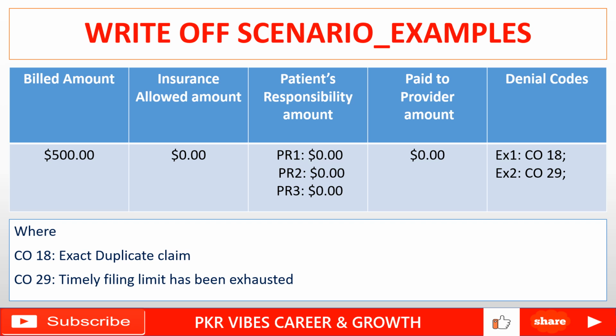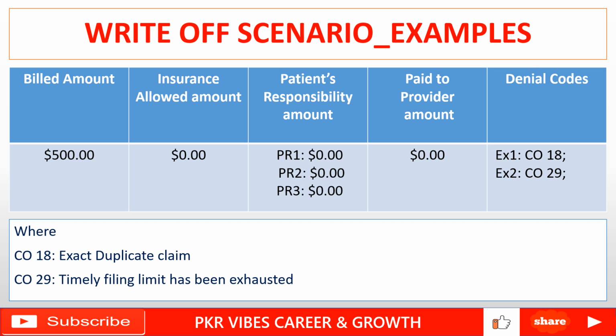So there are multiple insurance companies, and as per their guidelines, they have a timely filing limit to submit medical claims to the insurances. For example, if you are taking any particular insurance and they have a timely filing limit of 90 days, the doctor or the doctor's billing team has to submit that claim within the 90 days from the date of service to the insurance companies.